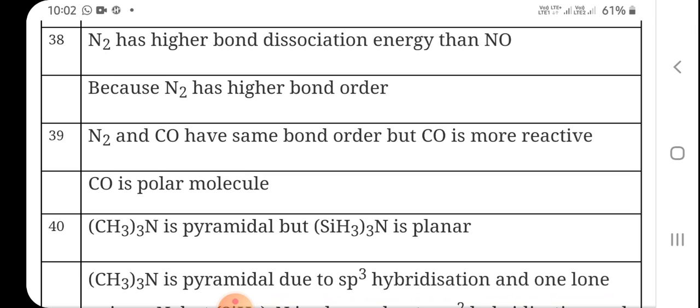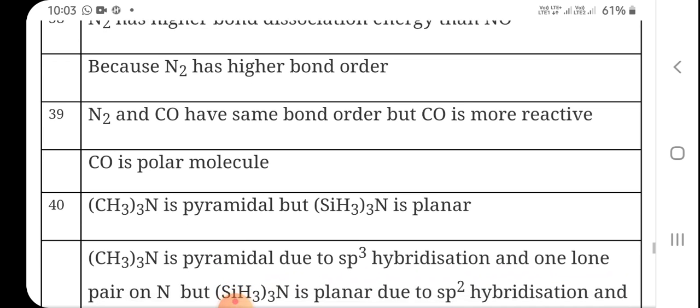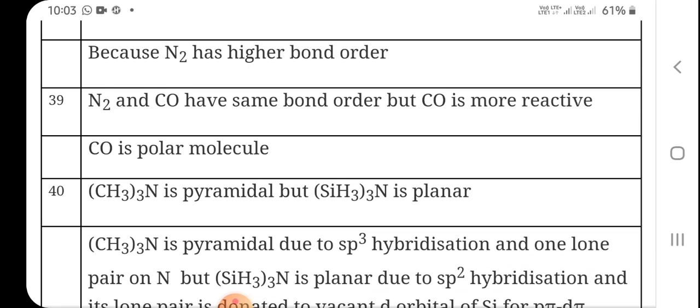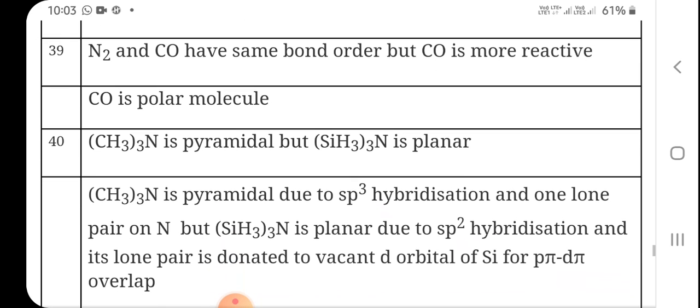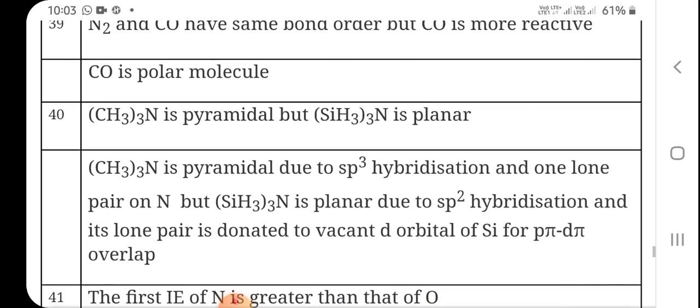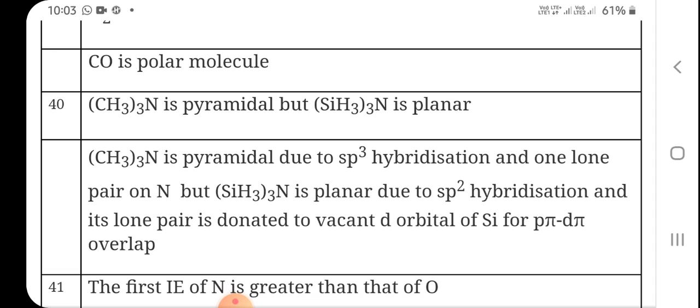The next question: (CH3)3N is pyramidal but (SiH3)3N is planar. What is the reason behind this? (CH3)3N is pyramidal due to sp3 hybridization and one lone pair on nitrogen, but (SiH3)3N is planar due to sp2 hybridization and its lone pair is donated to the vacant d orbital of silicon to form p-pi d-pi overlap. That is why it is planar.